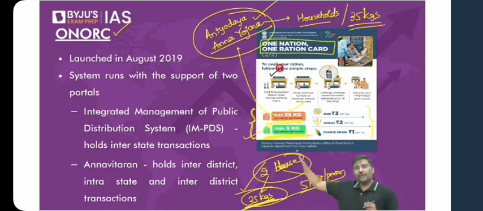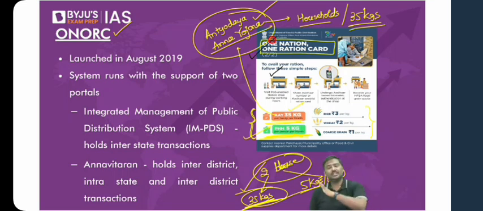If you have gone to state 4, you can provide your Aadhaar credentials and get access to your entitlement, that is your food grains. Right? This concept is called One Nation, One Ration Card, ONORC. Government introduced this ONORC in 2019, and as of now, all the states in India have implemented ONORC. Assam was the last state to implement ONORC.